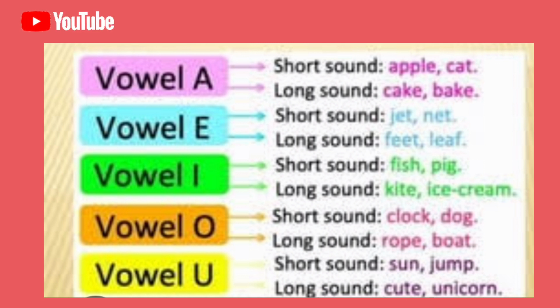Pig. I is a short sound of the vowel I. Ice cream. I is the long sound of the vowel I. Dog. O is a short sound of the vowel O. Boat. O is a long sound of the vowel O.